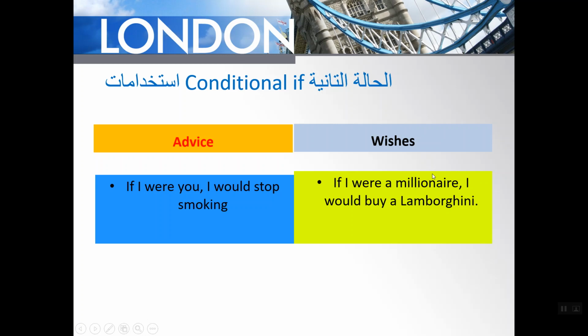Also, we can use if when we are making a wish or dreams. If you're talking about your dreams: if I were a millionaire, I would buy a Lamborghini. So you wish that one day, if you become a millionaire, you're going to buy a very expensive car. So this is for wishes. All right, so that's all for if in the zero conditional, first conditional, and the second conditional.